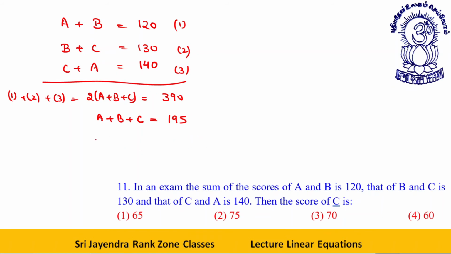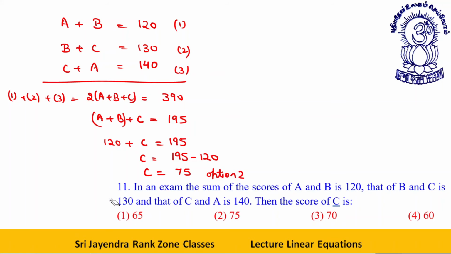195. Now, what is A plus B? A plus B is 120, plus C is equal to 195. C is equal to 195 minus 120. C will be how much? 75. That is your answer. Option number 2 is your answer. You can have a look over it if you want.